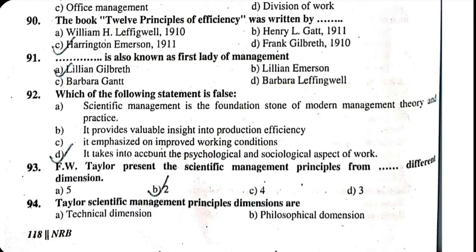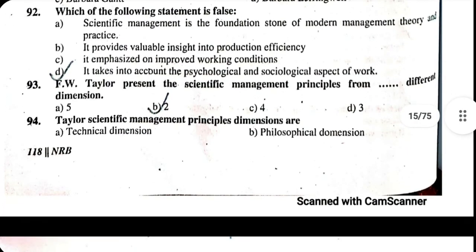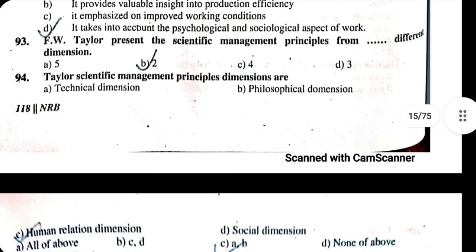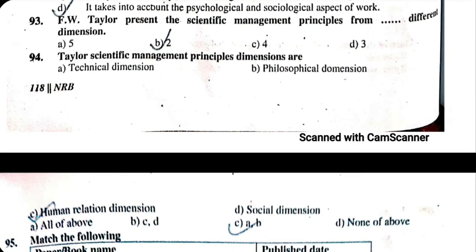93. F.W. Taylor presents the scientific management principles from dash different dimensions. The answer is 2. 94. Taylor's scientific management principles dimensions are: A. Technical dimension. B. Philosophical dimension. C. Human relation dimension. D. Social dimension. Correct answer is A and B. Taylor's scientific management principles dimensions are technical and philosophical.